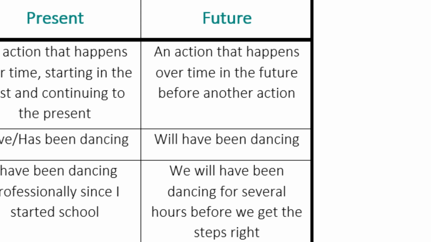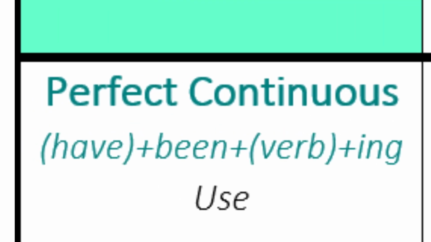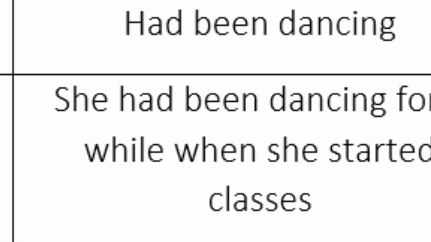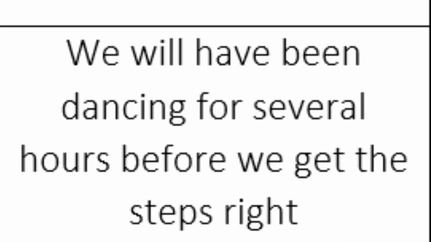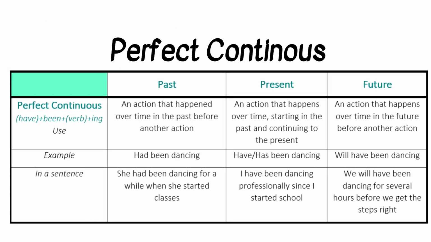In these examples, you can see the form have, been, verb, and ing. She had been dancing. I have been dancing. We will have been dancing. Okay, that was the perfect continuous and the last of our verb tenses.